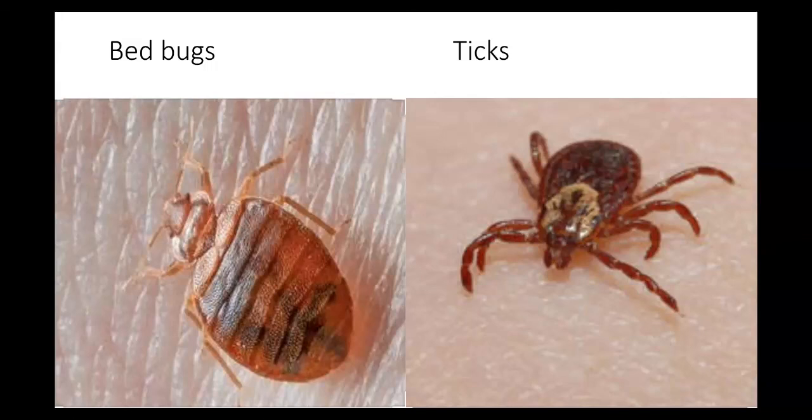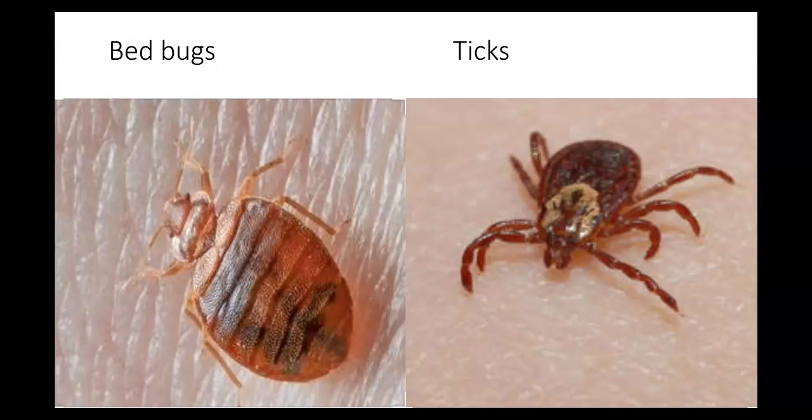The next picture you can see is ticks. Dog ticks are very common. They are large enough to be visible, especially if they have already had a bite, when they can look like small warts.